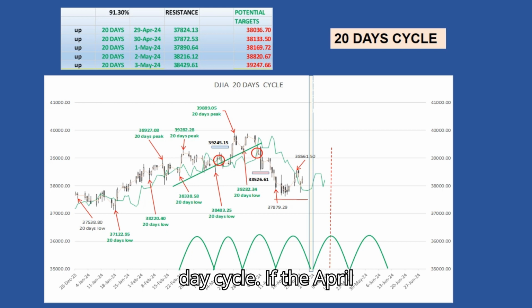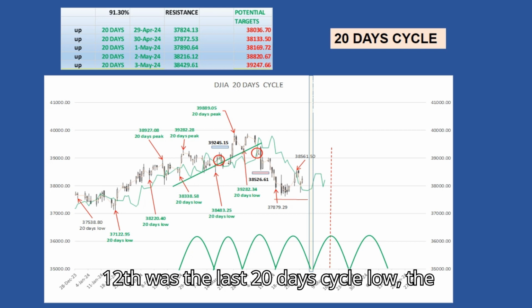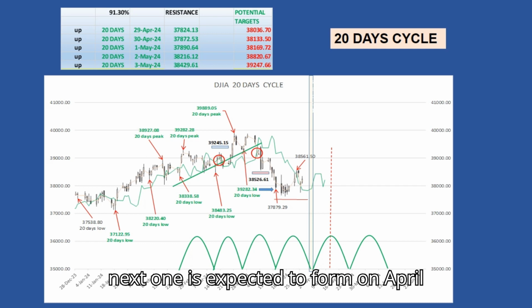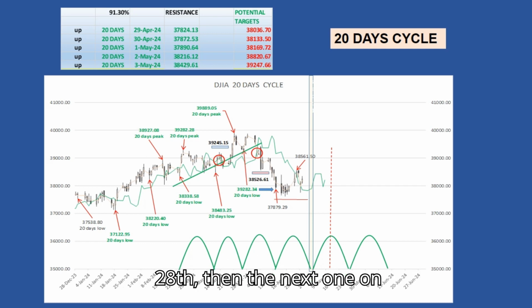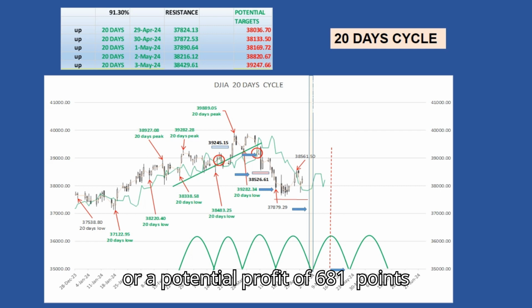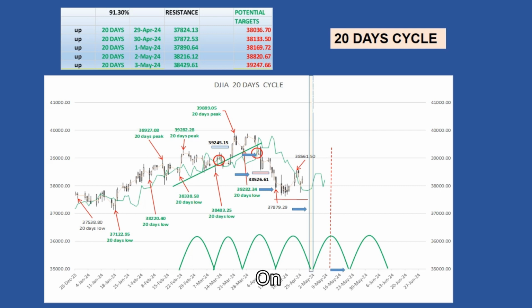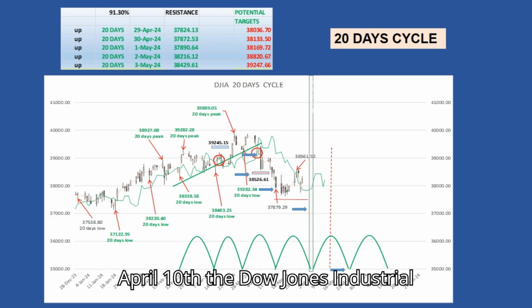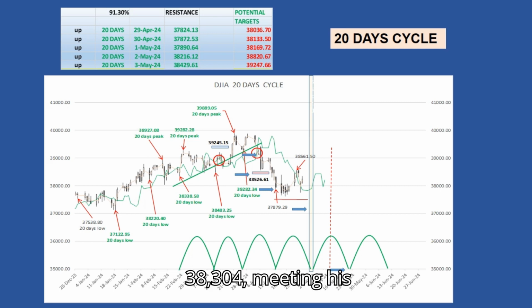The 20-day cycle. If April 12th was the last 20-day cycle low, the next one is expected to form on April 28th. Then the next one on May 15th. The last trading signal was on April 2nd, when the Dow Jones Industrial Average crossed below its cycle line at 39,365 for a potential downside target at 38,526, or a potential profit of 681 points or 1.74%. On April 10th, the Dow Jones Industrial Average formed a low at 38,304, meeting its target. The success rate is 91%.